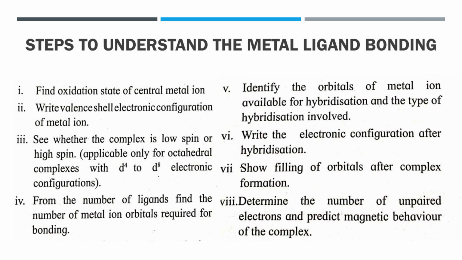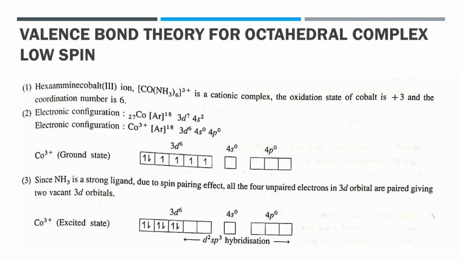Then the next step is to fill the orbitals after complex formation. Then determine the number of unpaired electrons and predict its magnetic behavior. By using the steps of valence bond theory, we will study the structure, hybridization, geometry and magnetic behavior of complexes, for octahedral complexes as well as for square planar complexes. First, we will study the detailed explanation for octahedral complexes.